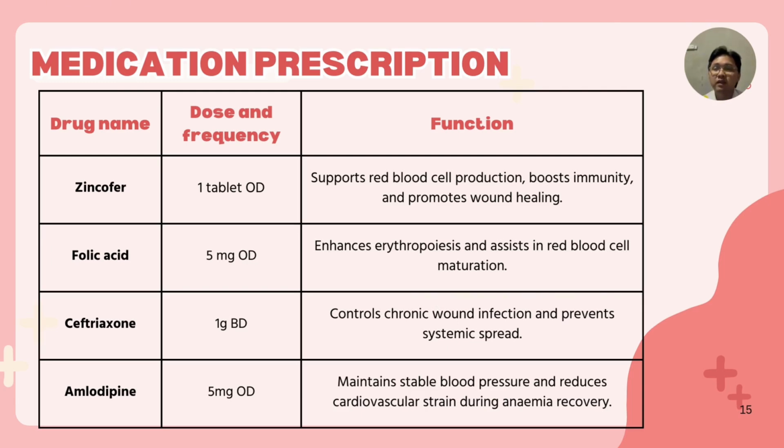So the third one is ceftriaxone. The dose and frequency is 1 gram BD. The function of this medication is to control chronic wound infection and prevent systemic spread. And last medication is amlodipine. The dose and frequency for this medication is 5 mg OD. And the function is to maintain stable blood pressure and reduce cardiovascular strain during anemia recovery.